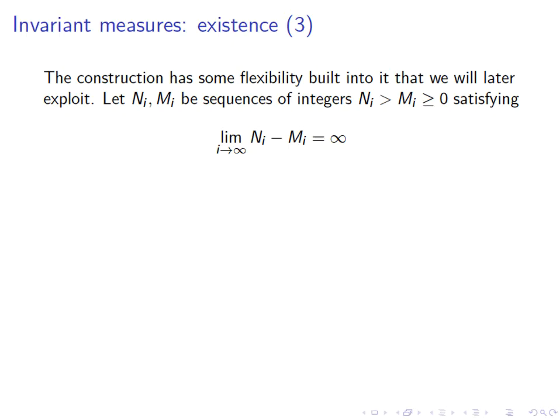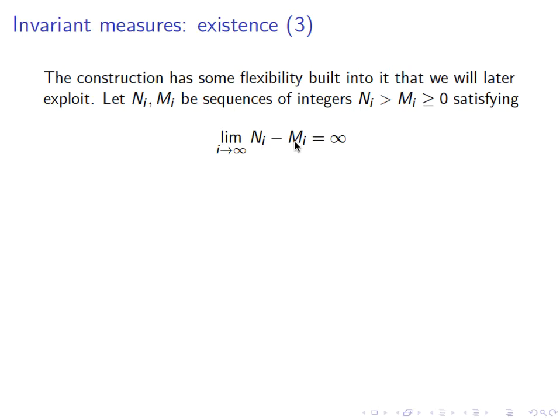We can't be careful with how we choose the original measure mu. We just have to say some probability measure that exists. But we can be more careful with how we choose the sequence of measures that converge. So suppose that we pick two sequences of integers, n_i and m_i, with the property that n_i is bigger than m_i, and m_i is non-negative.